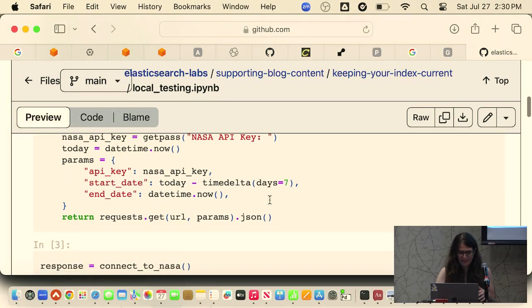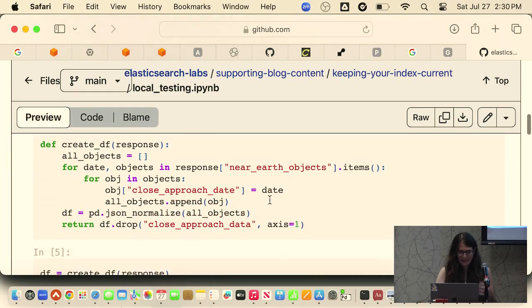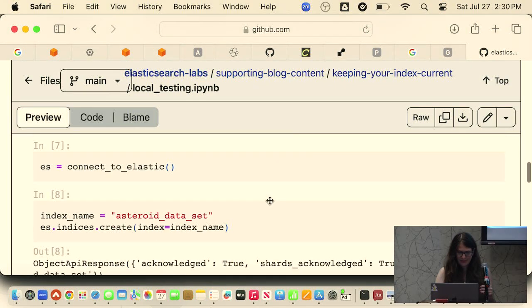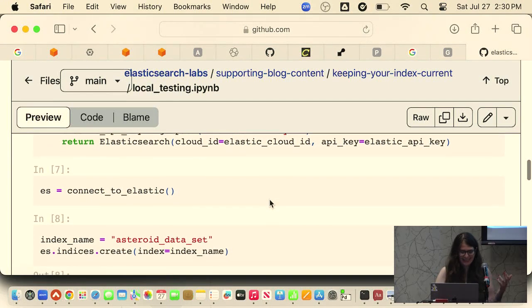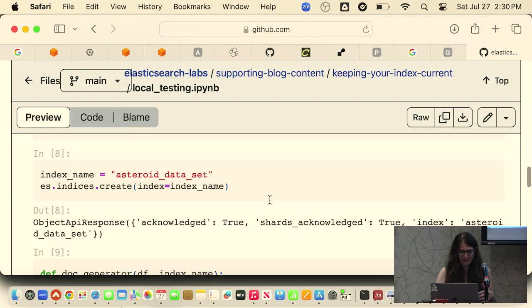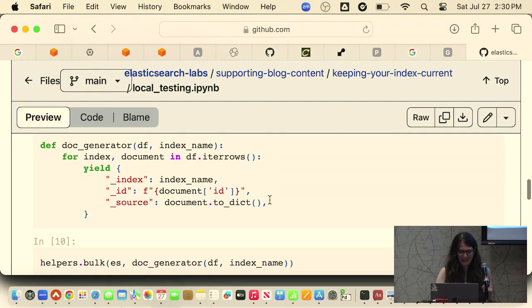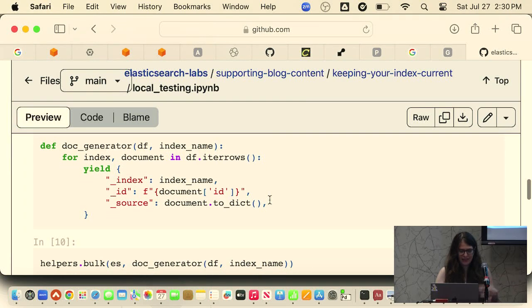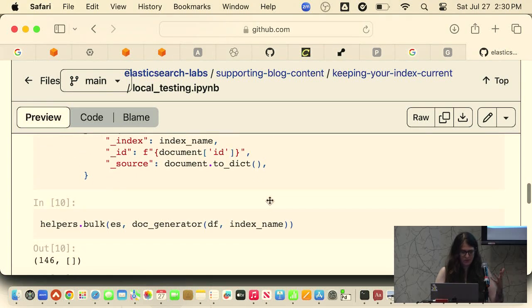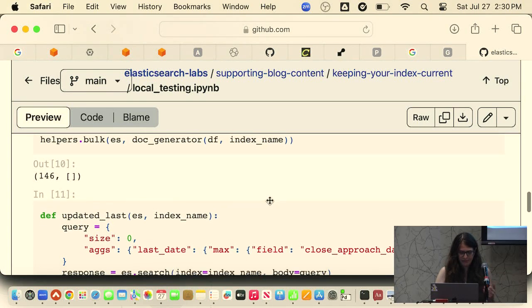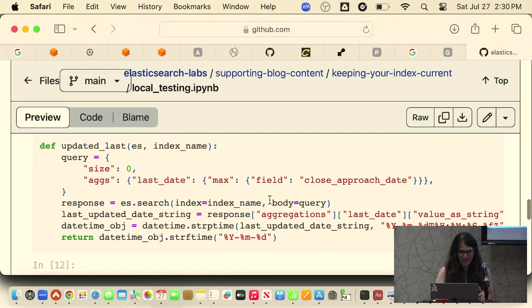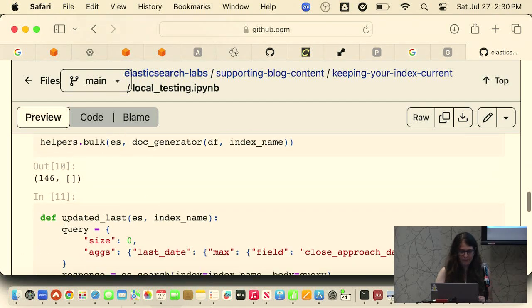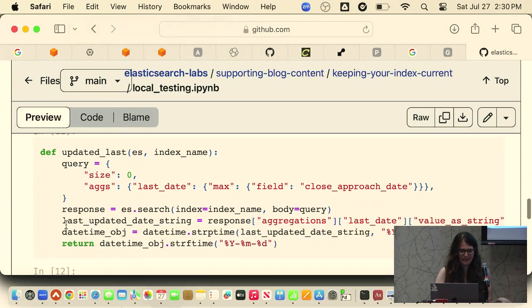So it connects to the NASA API, creates a data frame, and then from here we can start to see the data frame, get some information back, connect to Elastic, and then create an index. Then we can create a function generator, or a doc generator, to take our data frame and turn it into documents, which are similar to JSON objects. And then we can see the last time that the index was updated. This helpers bulk is where you update the data, and then from there you can see the last time it was updated.